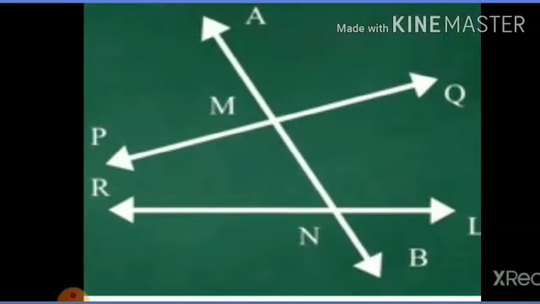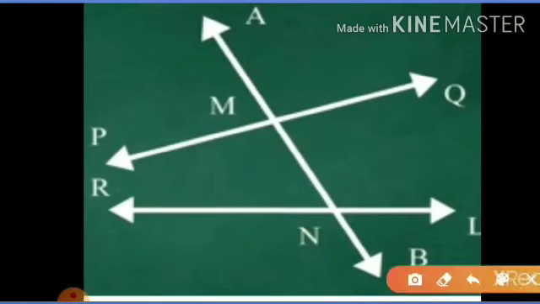Students, now we have to find out the two pairs of exterior alternate angles, बाह्यव्युत्क्रम कोन. See in the diagram, angle AMP and angle LNB.